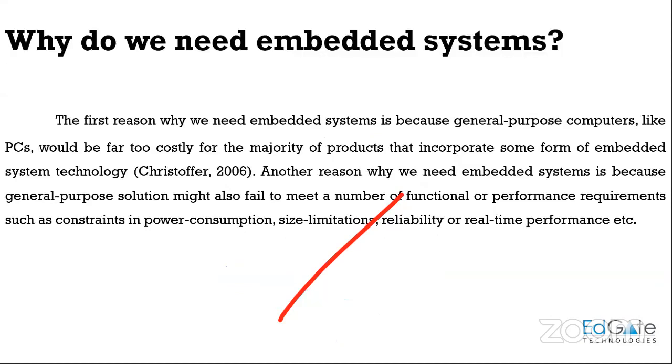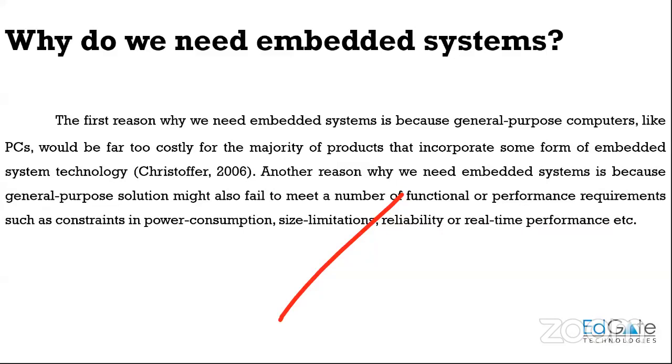So yeah, moving on. Why do we need these embedded systems? We just learned the definition of embedded systems, but why do we need them? We have general systems which can perform all the tasks, right? Your PC can perform multiple tasks much faster than your embedded system. Your embedded system is used to perform a single task, but your general system can perform multiple tasks.